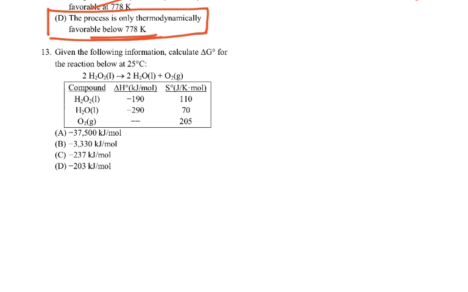Given the following information, calculate delta G for this reaction. Well, we can see that we have delta H information, we have delta S information. We want to do delta G. We're going to remember delta G is equal to delta H minus T delta S. So we're going to calculate delta H, calculate delta S, and then go back and do this whole thing. Now notice it's 25 degrees. Let's change that to 298 Kelvin before we forget. And now we got some math to do.